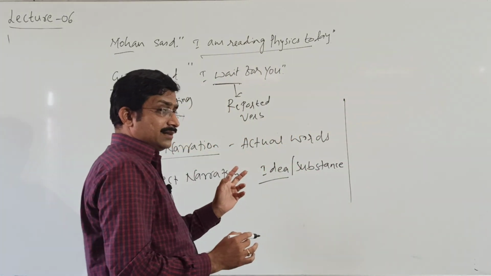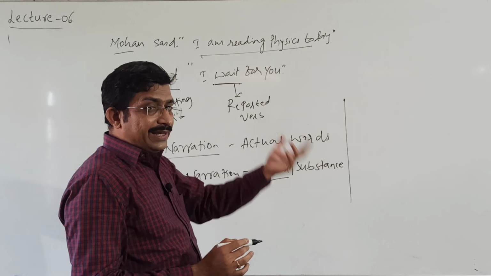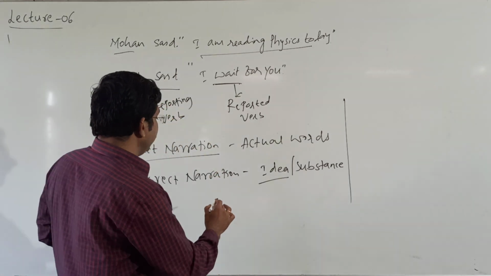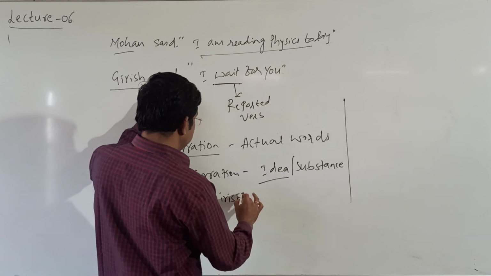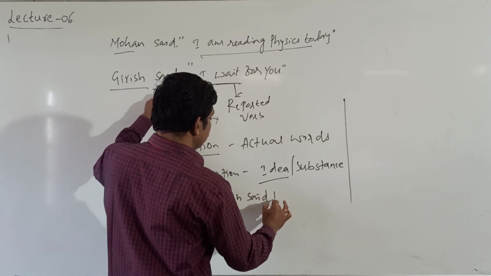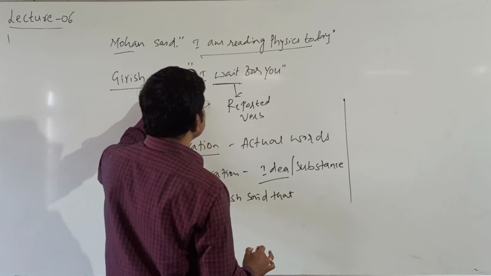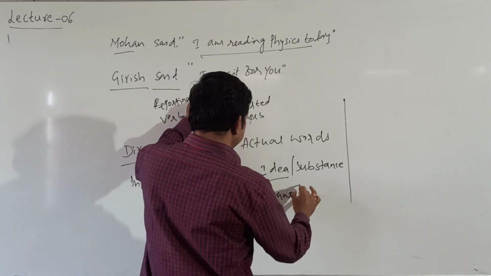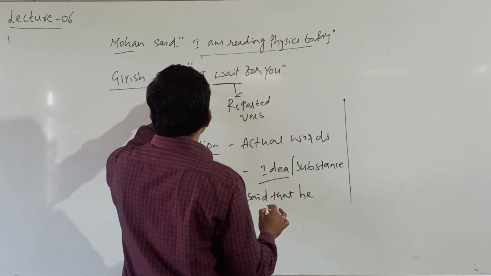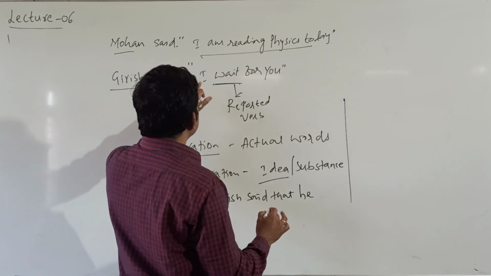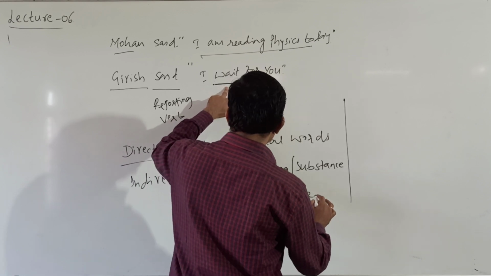If we say the idea of Girish, it is: Girish said that he waited for me. I changes into he. If it is in past tense, it should be changed into past tense.